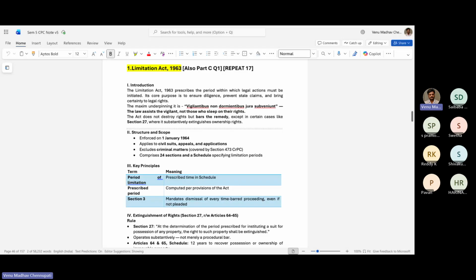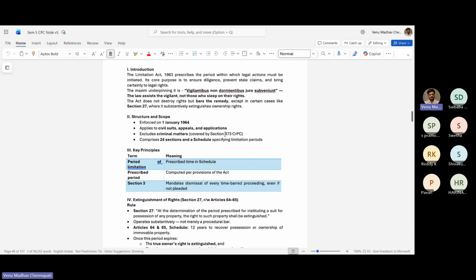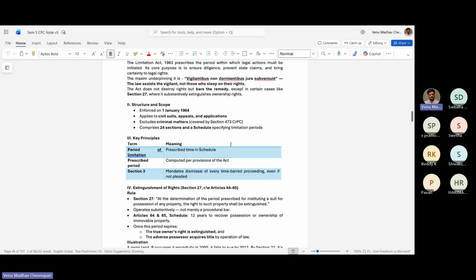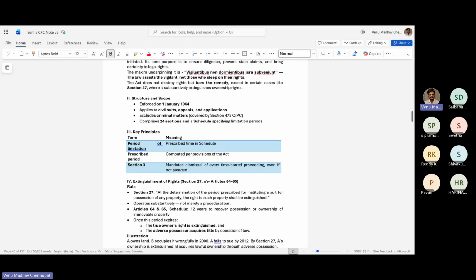So the main thing about the act is it does not destroy rights but bars the remedy, except in certain cases of section 27, which we will go through. So what is the limitation scope? First started in January 1964. It covers civil suits, appeals, applications, and criminal matters except those covered by section 473, and comprises 24 sections. Limitation Act has 24 sections and a schedule specifying limitation periods.